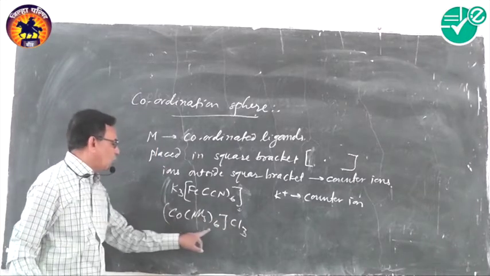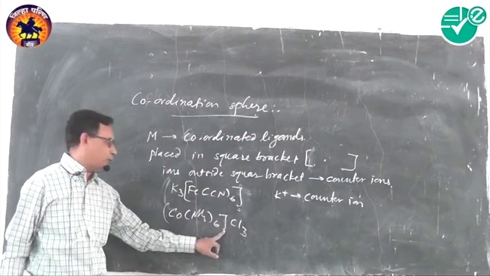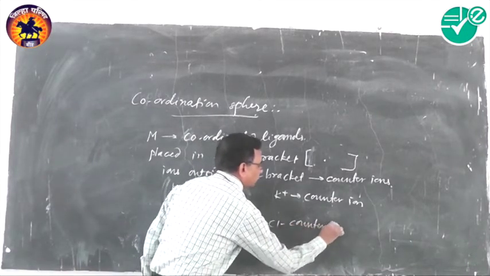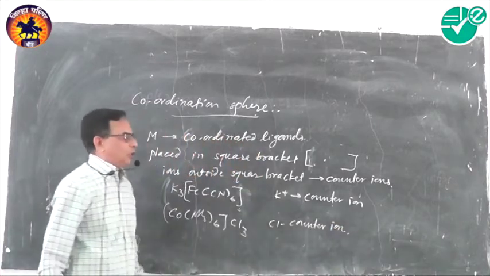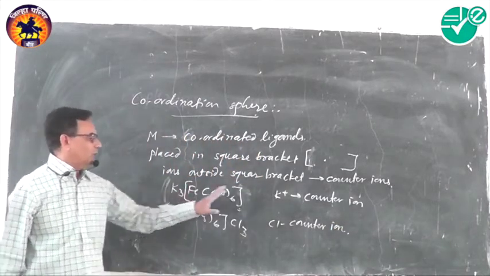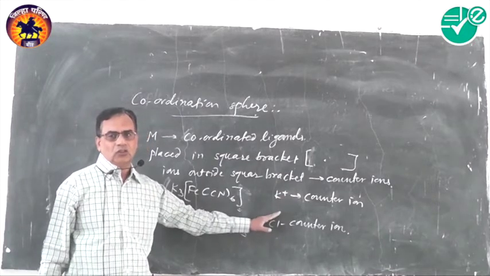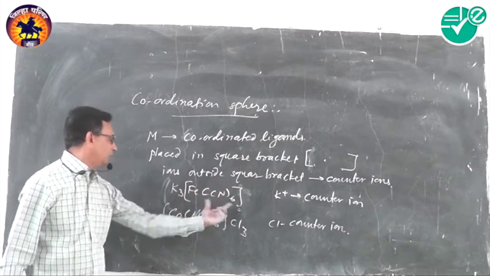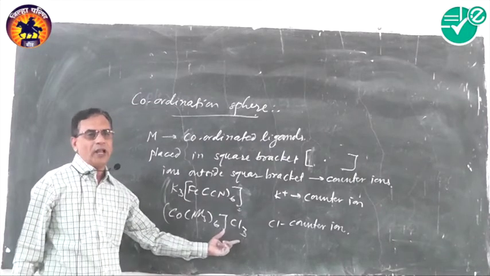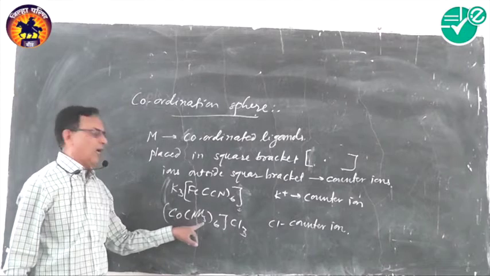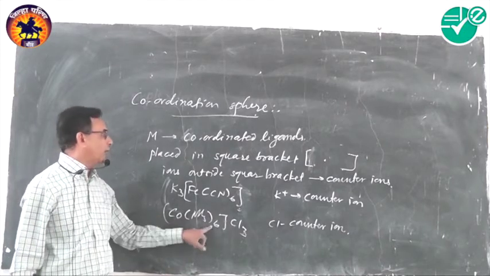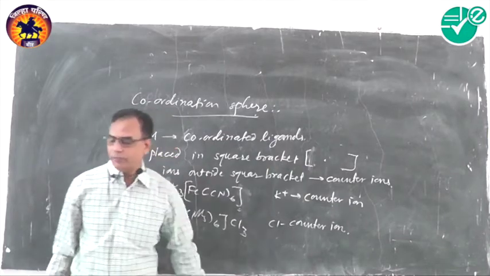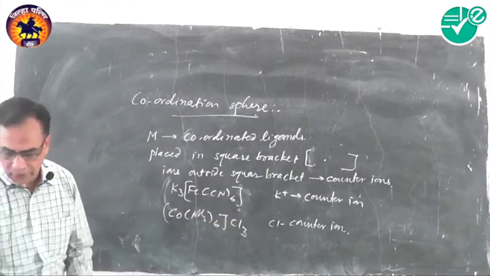In this case, [Co(NH3)6]3+ is the coordination sphere, but Cl- is the counter ion. So in complexes, the ionizable ions are known as counter ions, and they are present outside the square bracket. The central metal ion and ligands constitute a coordination sphere, which is denoted by square brackets. So this is about coordination sphere.